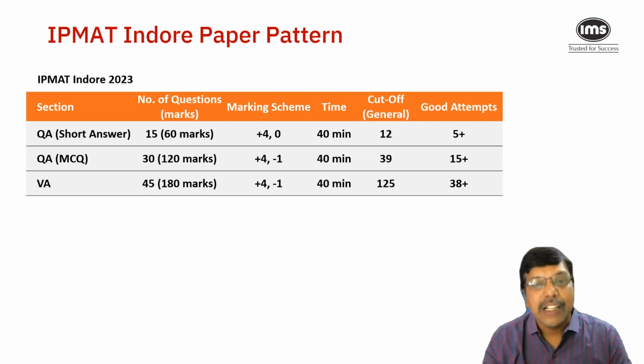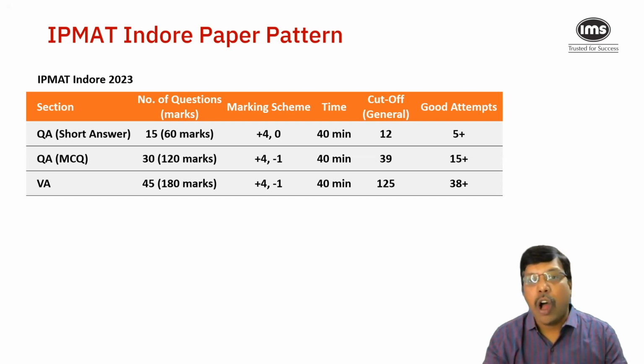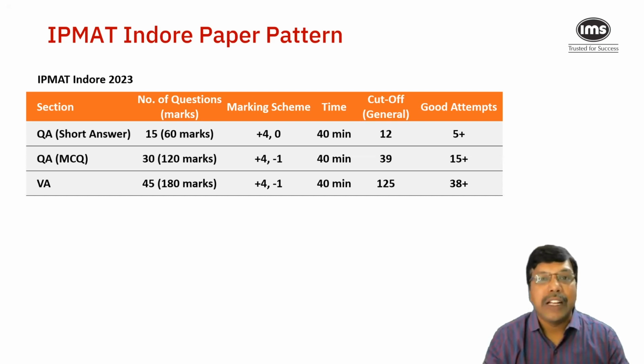The first is a quantitative ability short answer section, meaning in this section of 15 questions, each question will only have a blank in which the student has to calculate the answer and type in. There are no answer choices provided like in a multiple choice question.